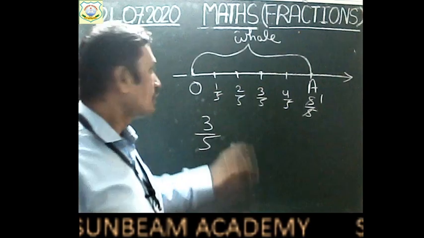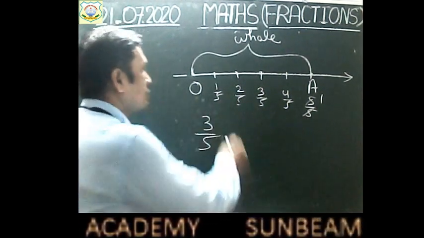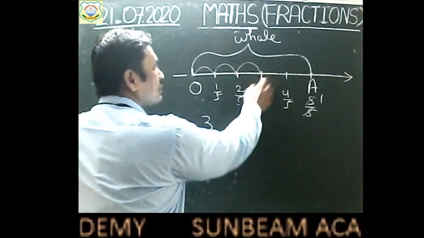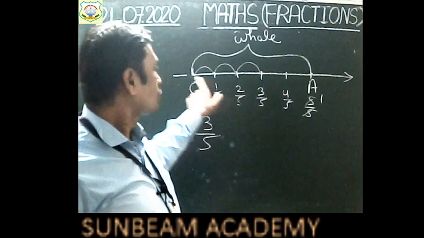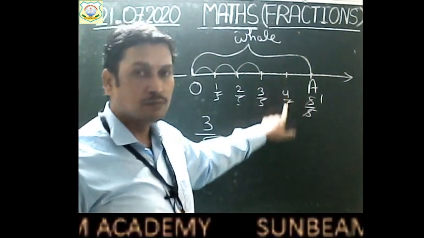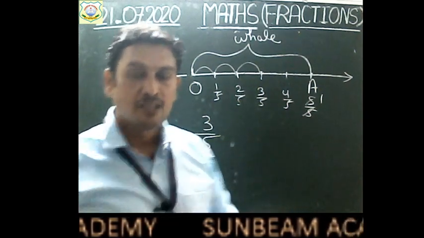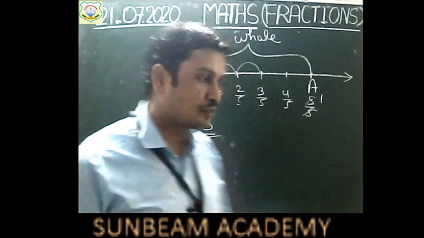Am I right? So 1/5 two times will show 2 by 5. Now 1/5 three times will show 3 by 5 here. And 1/5 four times will be 4 by 5. Right, children? So this is the way to represent this on the number line. Let us take another example.